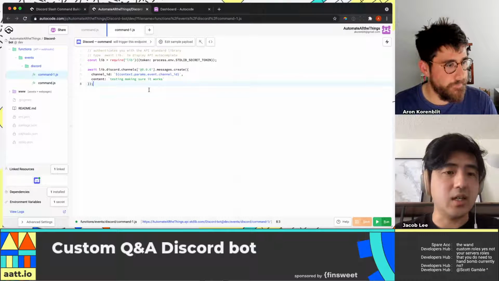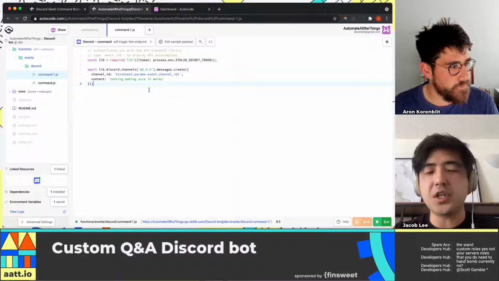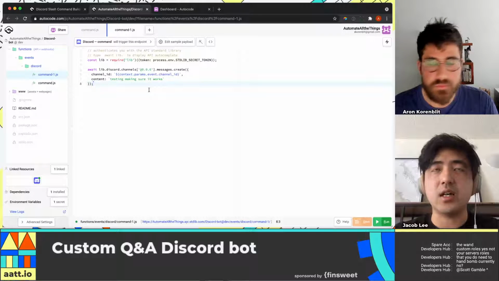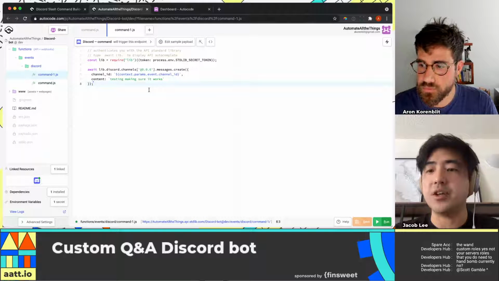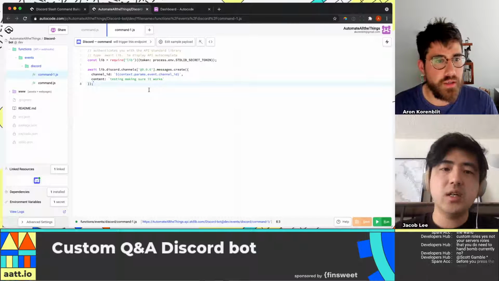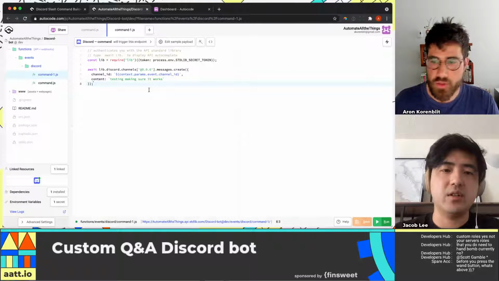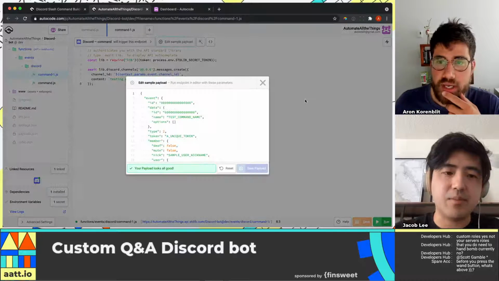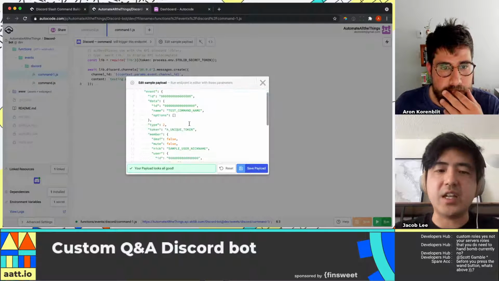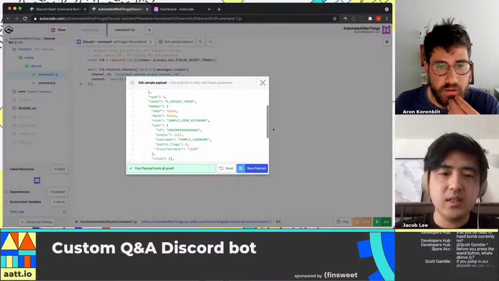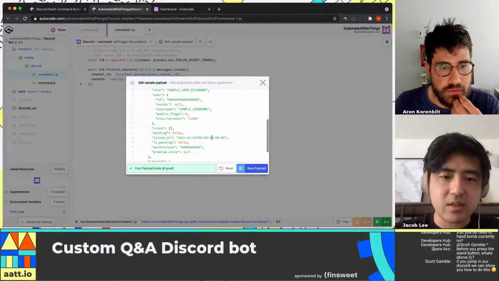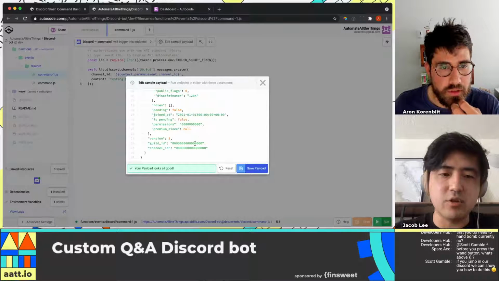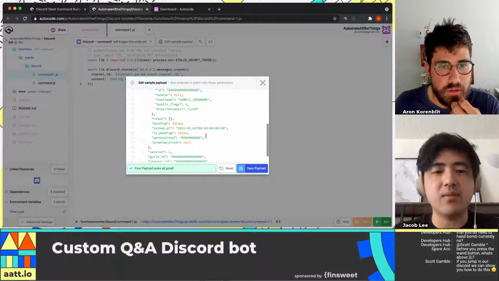Absolutely. One really convenient way to see how the option value gets passed in, like what you put in for question, is to look at the sample payload. If you hit edit sample payload at the top, there we go. It's going to be kind of a fake Discord event. We can see stuff about the user who triggered it, the channel, the guild it came from.